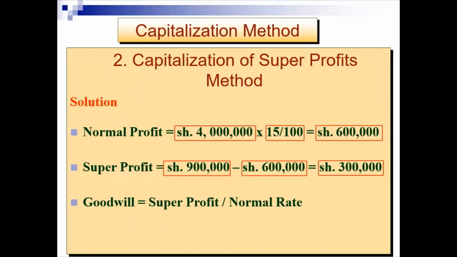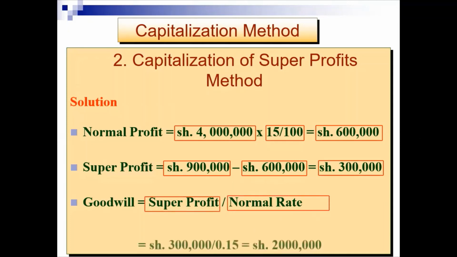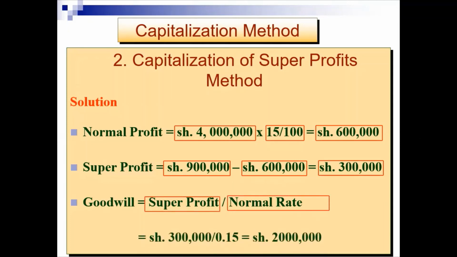Goodwill therefore becomes the super profit determined divided by the normal rate of return. That will be 300,000 divided by the normal rate of return, which is 15%, and the goodwill becomes 2 million. The goodwill of the business is 2 million shillings.